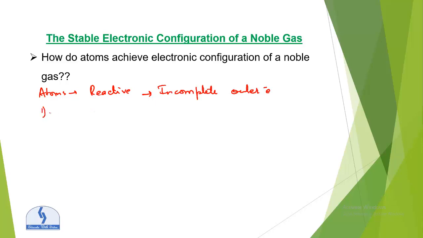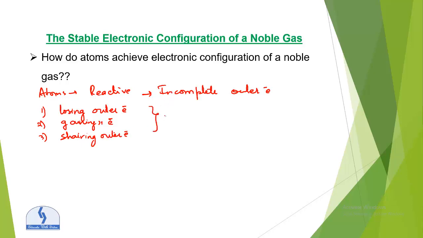There are 3 ways: by losing outer electrons, by gaining outer electrons, or by sharing outer electrons.